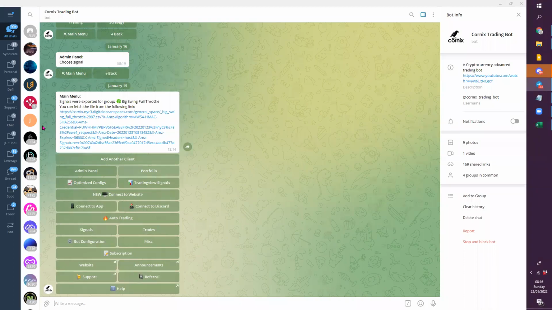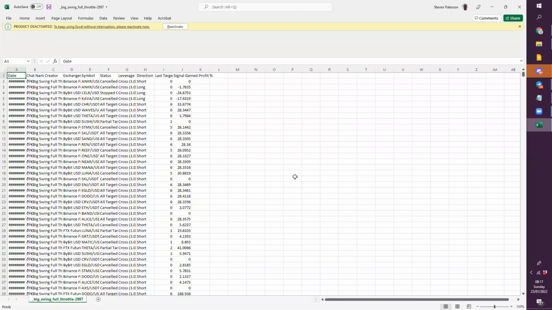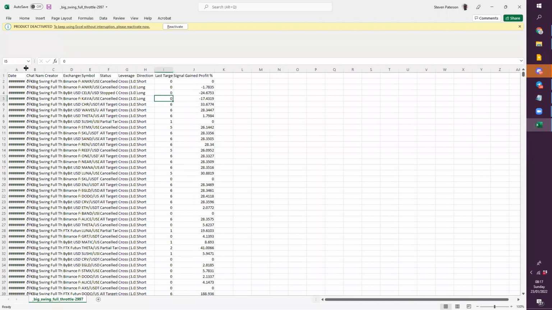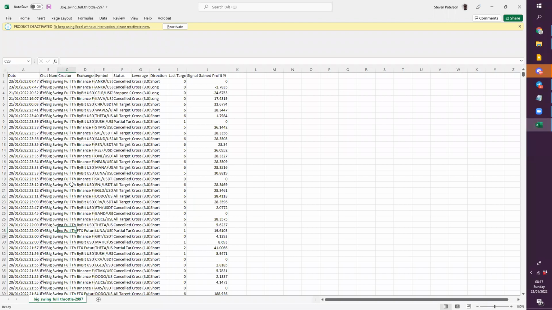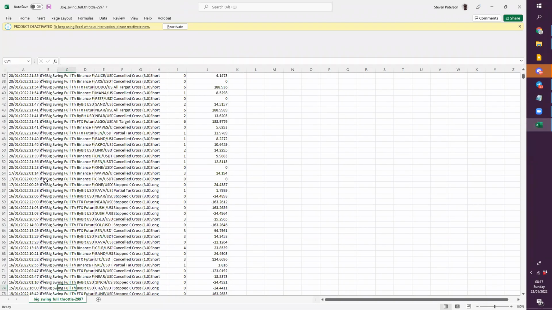Right, so I've just downloaded a fresh copy of our Big Swing Full Throttle export from Cornix, so that's direct. I haven't parsed it yet. So what I'm going to do is parse the last few days. So where do we change? The 20th, I think.